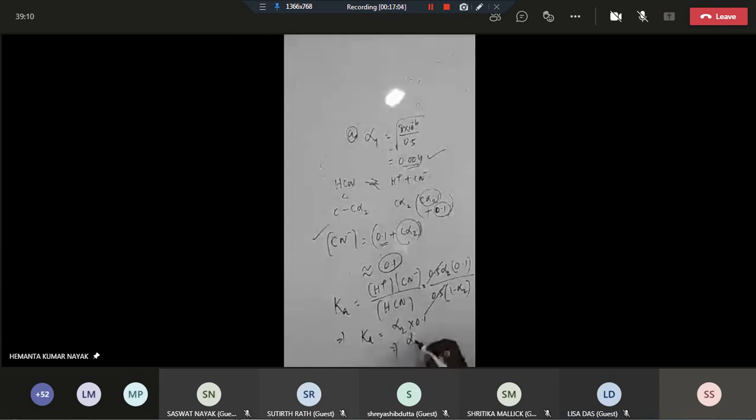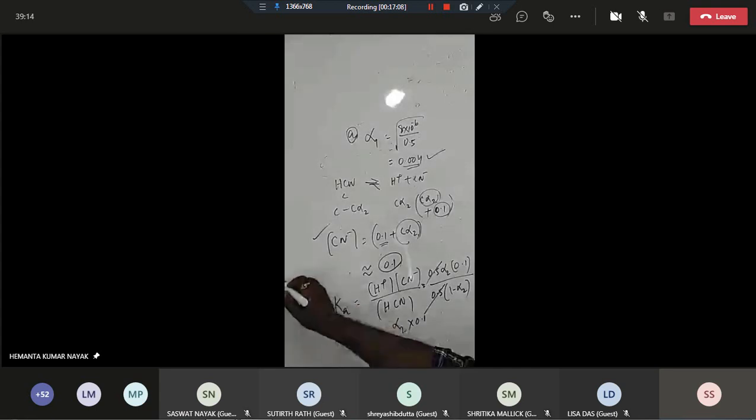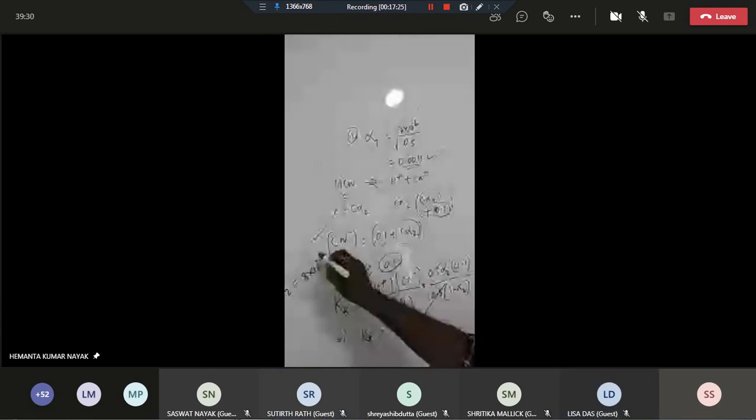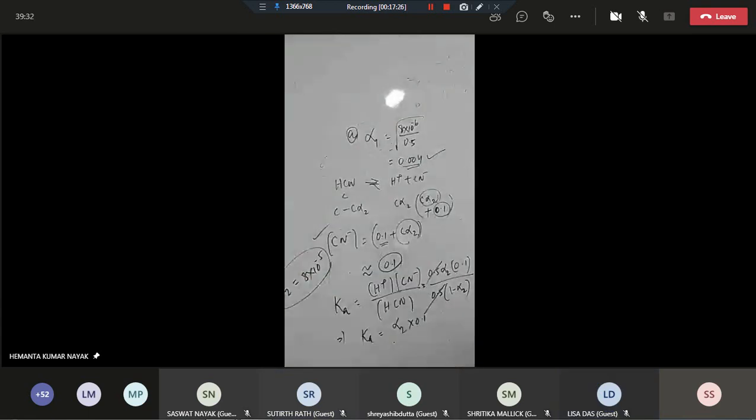That implies α2 is equal to Ka divided by 0.1. What is the Ka value? It is 8 into 10 to the power minus 6. So divided by 0.1, it comes to 8 into 10 power minus 5. Yes or no?